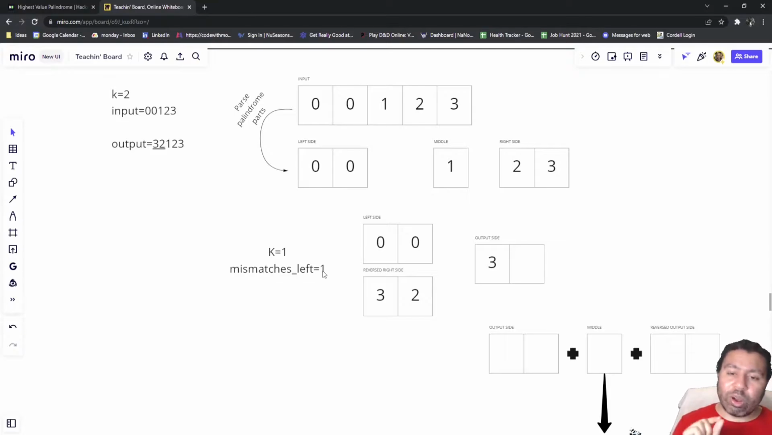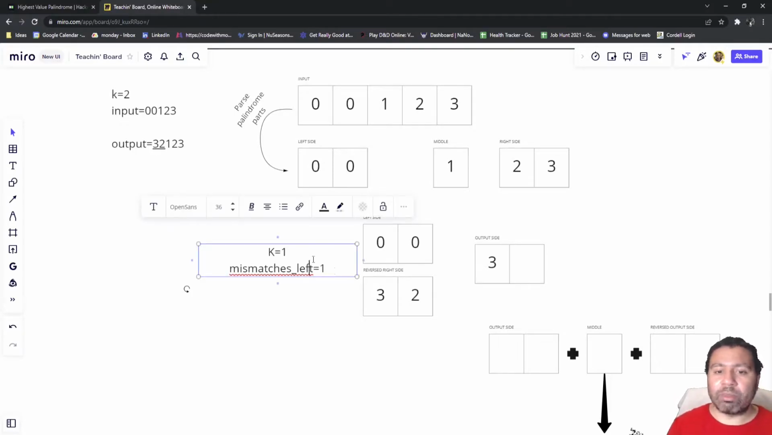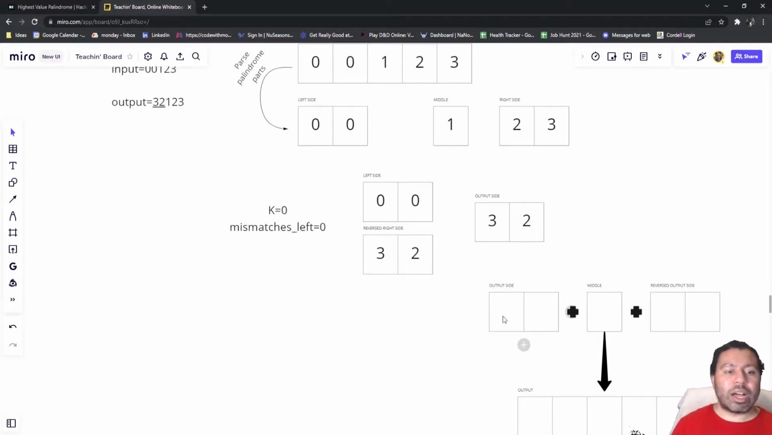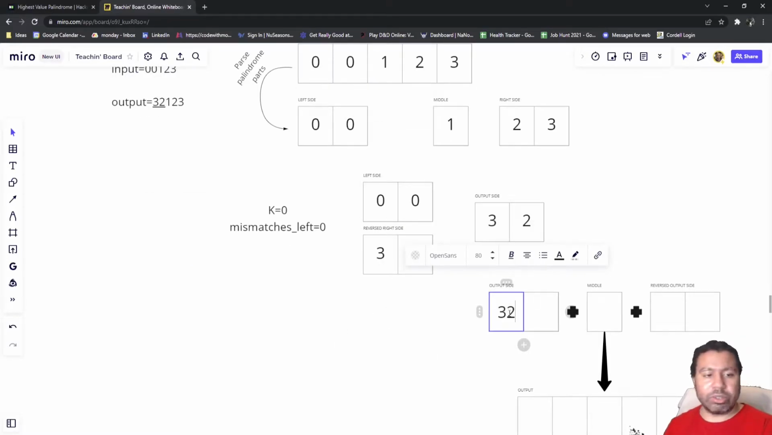As long as you have 1 alteration, you always have the ability to handle and solve 1 mismatch. So that's why it's kind of the bare minimum here. So once I look at this, I say, hey, I have 1 change available. I'll turn this into a 2. So that becomes that. And then we have 0 alterations and 0 mismatches. Then our output becomes 3, 2.